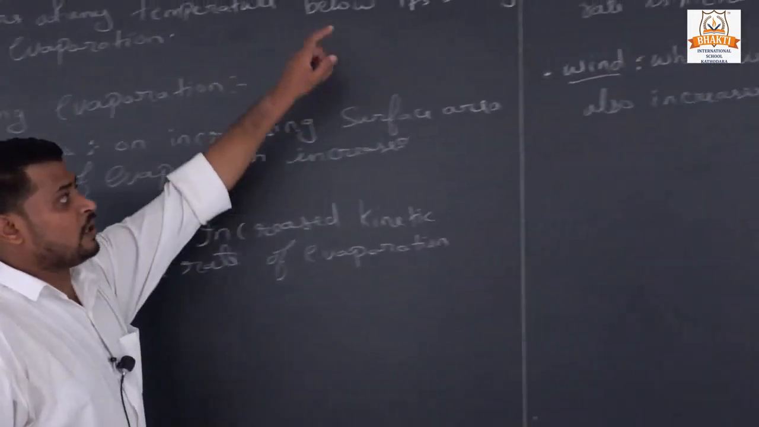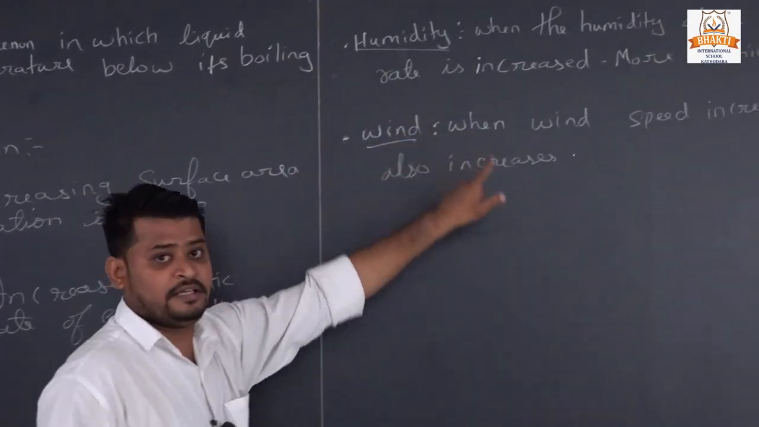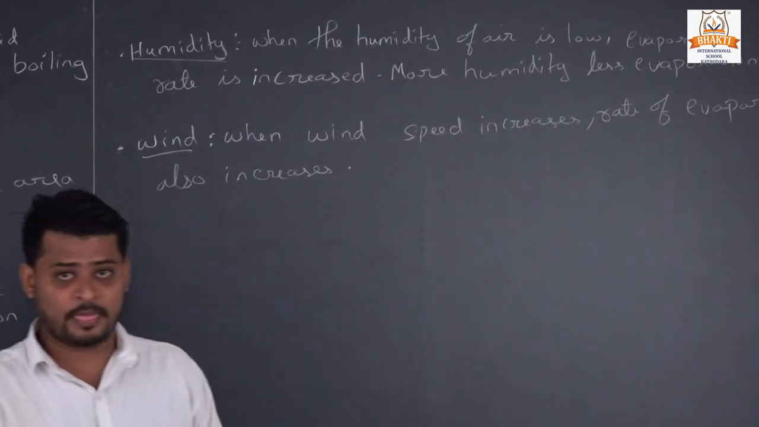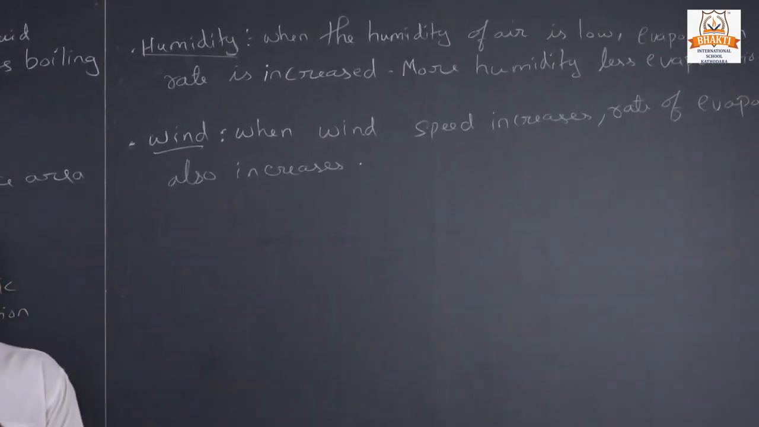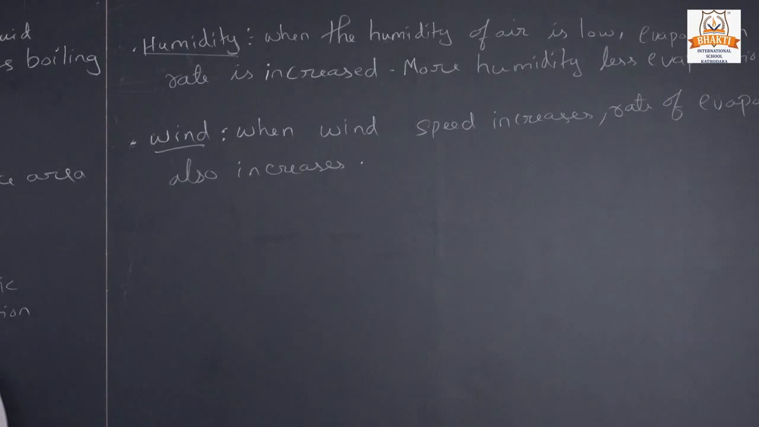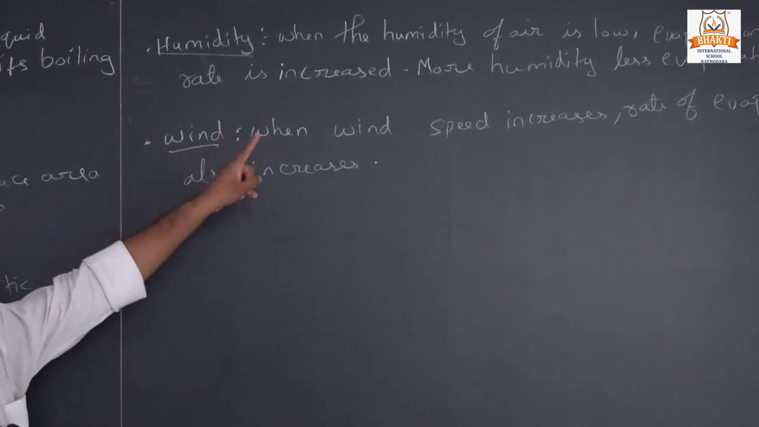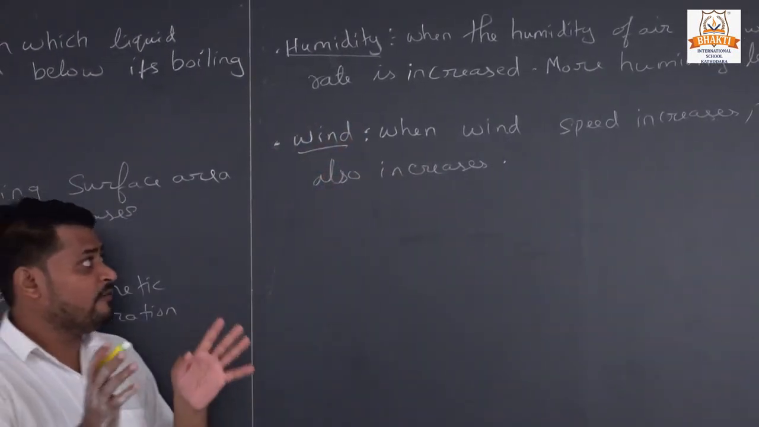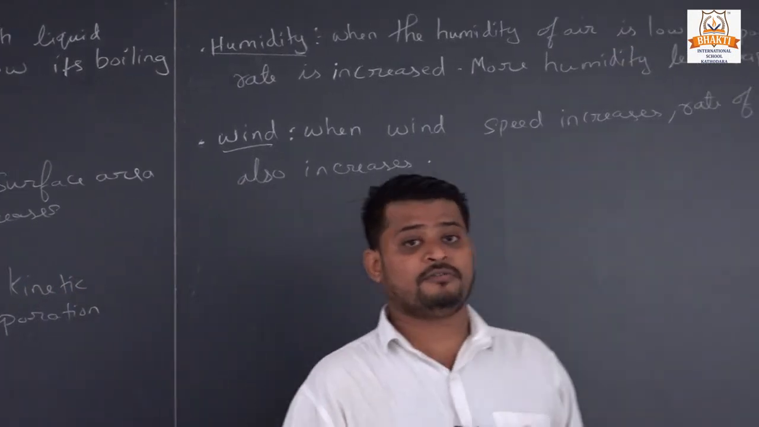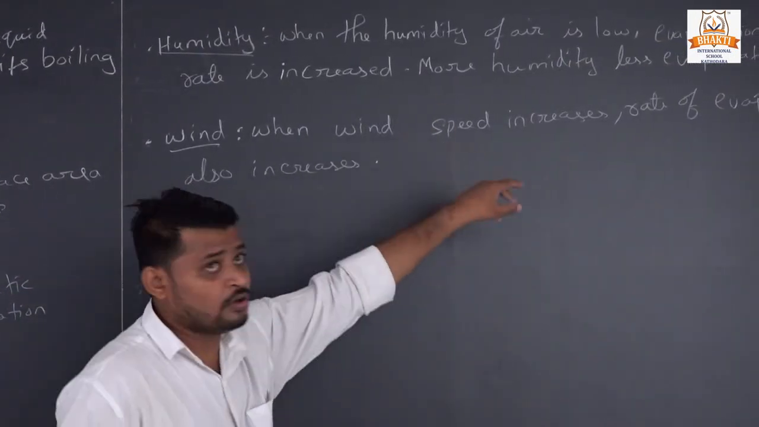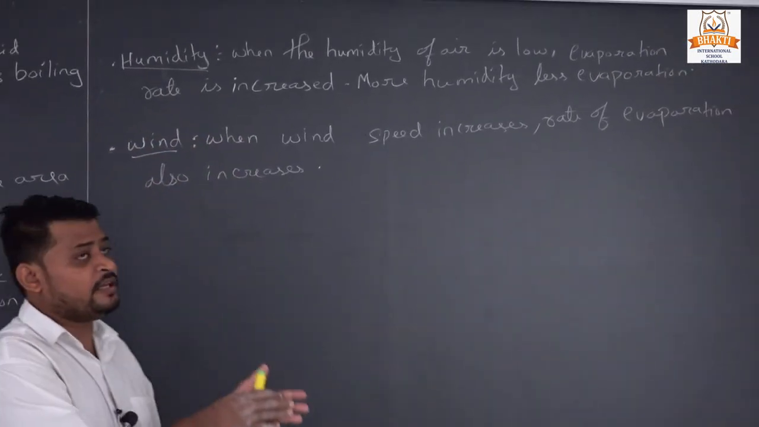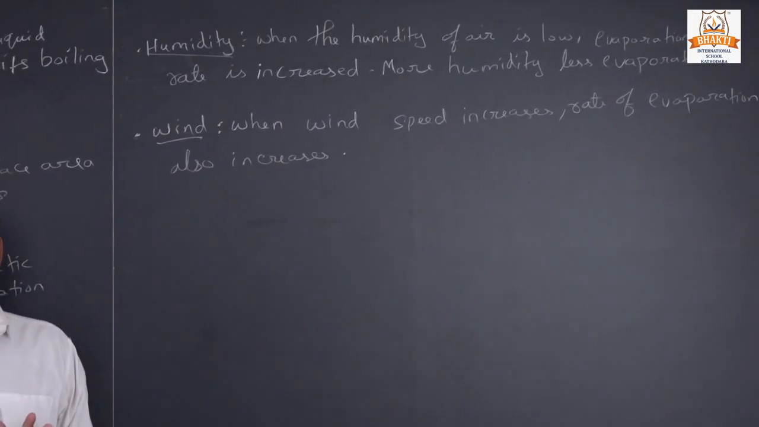Understand? Then our third point, humidity. What is humidity? In our atmosphere, when water droplets are more, the humidity also increases. But when the humidity of air is low, the evaporation rate is increased. When the humidity of air is low, the evaporation is increased. More humidity, less evaporation. Understand?